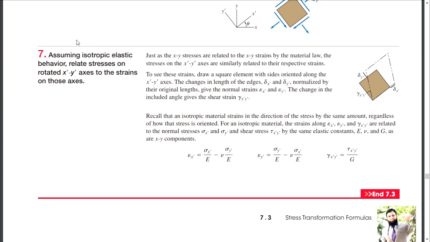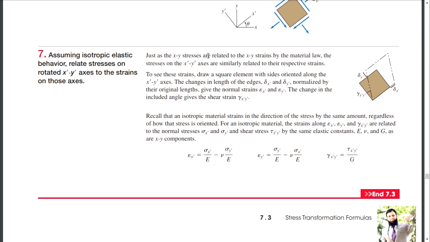Now assume isotropic elements. Isotropic elastic behavior relates stresses on the rotated x dash y dash axes to strains on those axes. As we have studied, when a biaxial state of stress exists, there are strains, and those strains should incorporate the Poisson effect too.